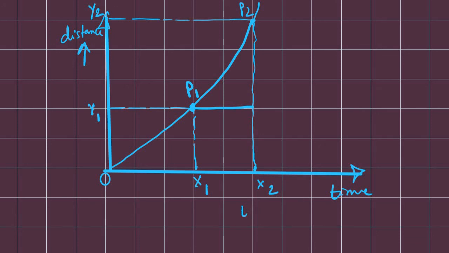So in place of x1, I can also write t1, and t2. So y2 minus y1 divided by t2 minus t1 gives me the value of instantaneous dx by dt, which is also equal to